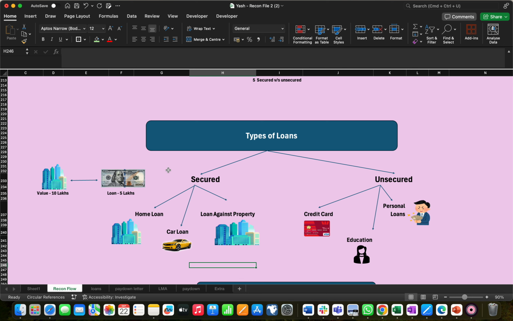On the other hand, unsecured loans are given without asking for collateral: no gold, no property, no land, no assets, nothing. We just discuss verbal terms: if you want a loan, we'll give it to you.